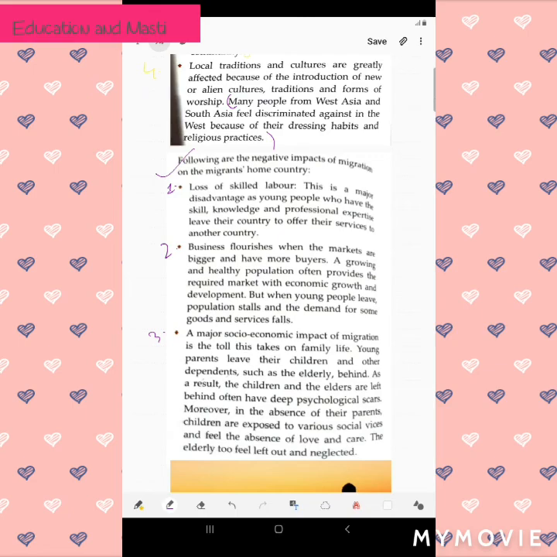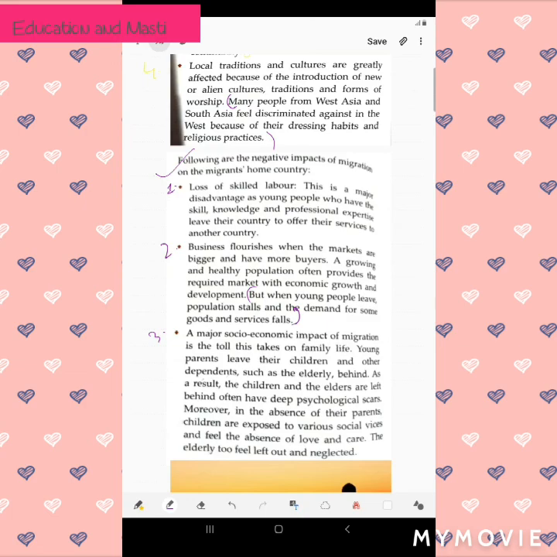But when young people leave, population stalls and demand for some goods and services falls. When we, the young people who buy things or work in business, leave our own country, then how will the business flourish, how will markets go on? If there are no buyers, how will the business flourish? That is the main thing.